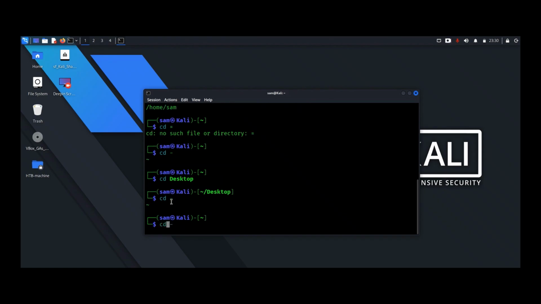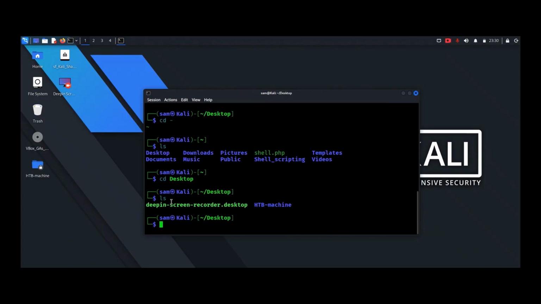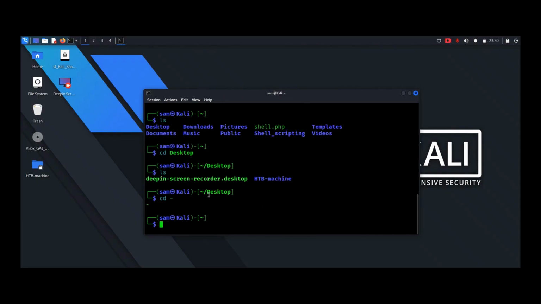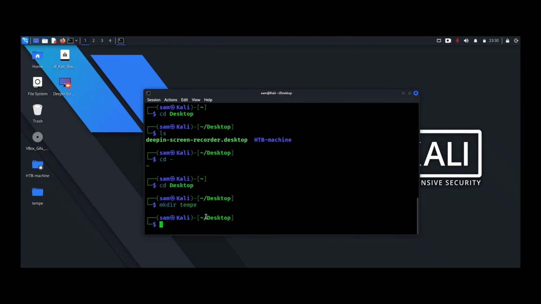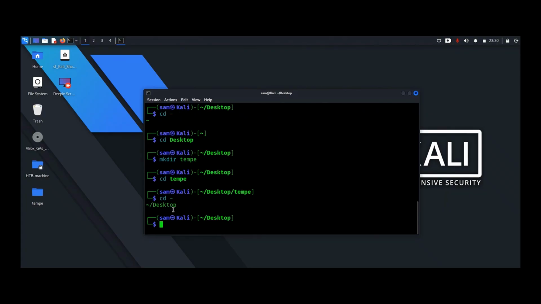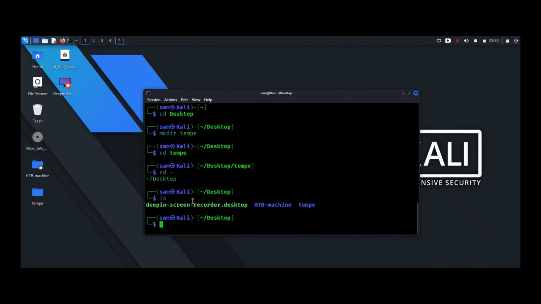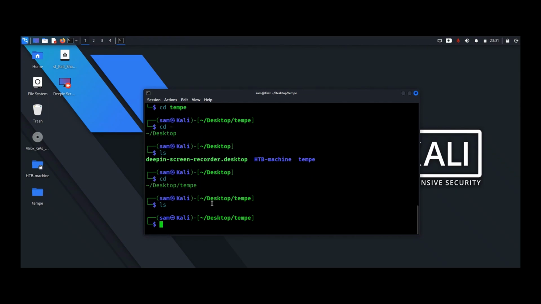For this demonstration, we have to create a temp directory in desktop directory, then move into that directory. Now when we do cd hyphen, it will look like cd double dot working. But the catch is, when we again do cd hyphen, it will again take you to the temp directory because its working is to take user in previous directory where they were in.